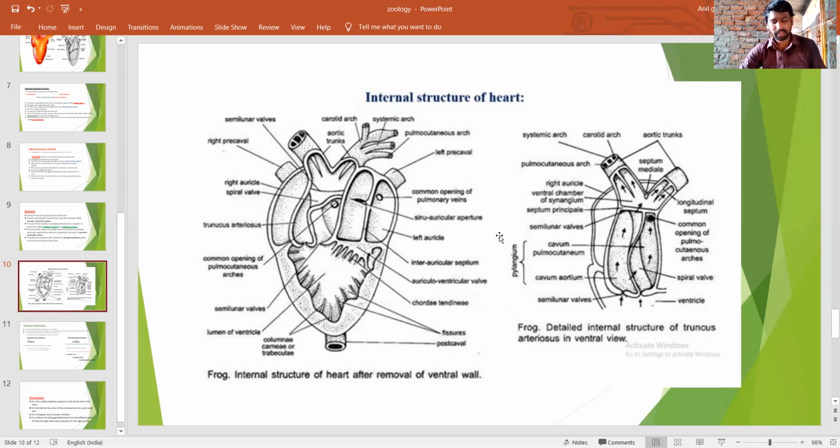Pulmocutaneous arch supplies blood to the lungs, and cutaneous means skin. Next, the carotid arch supplies the lingual arteries.